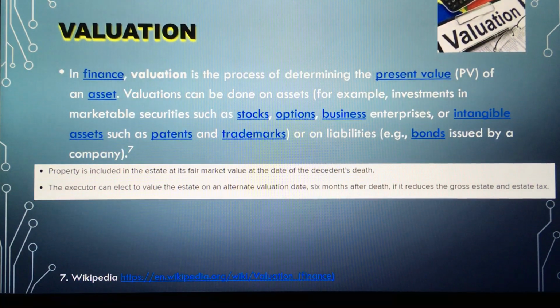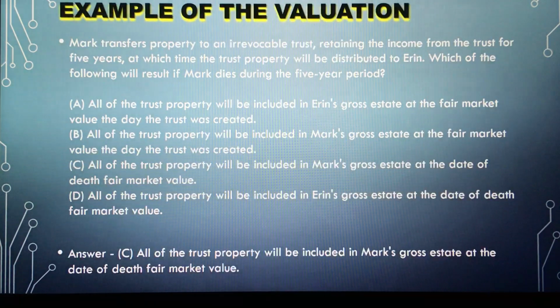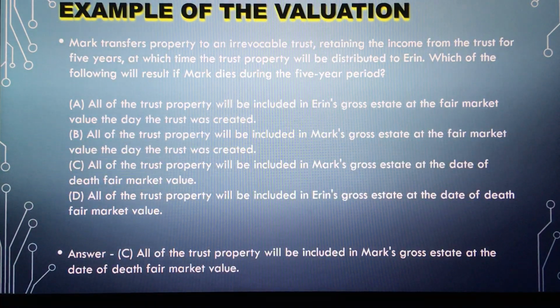Valuation. Valuation is a process of determining the present value of an asset. Valuations can be done on assets or on liabilities. Let's talk about an example of the valuation.